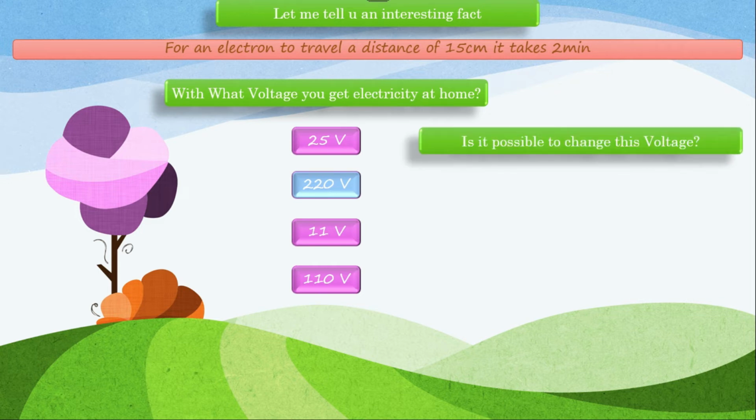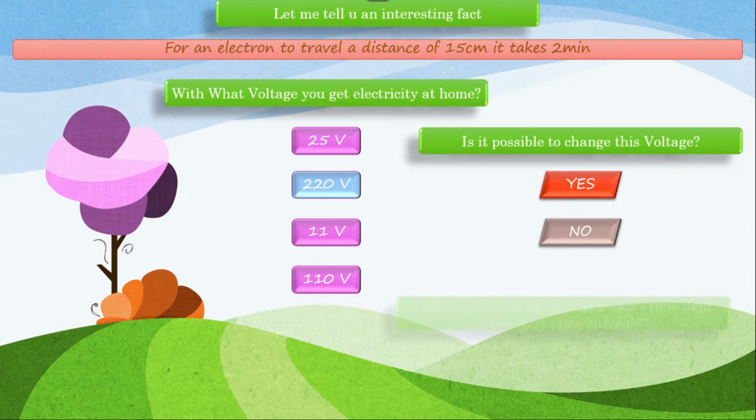Then you tell me, is it possible to change this voltage? Yes or no? The government is giving 220 volts. Is it possible to change this? No. Every single household will get 220 volts coming into their house, which is decided by the government, and we can't change it. You can't say that I won't use that much voltage and ask them not to give it. You can just take a smaller amount of current. The usage of current can be less, but changing the voltage is never possible.